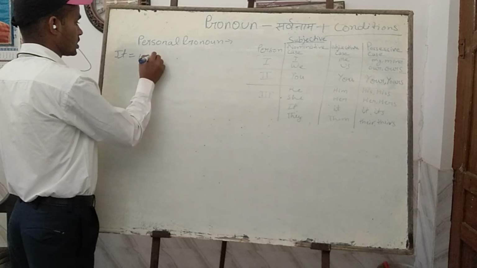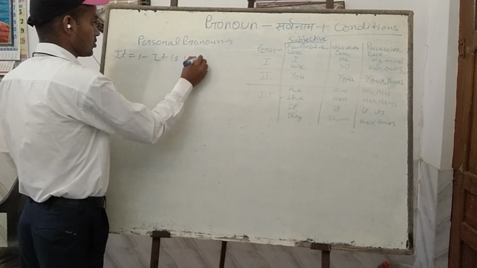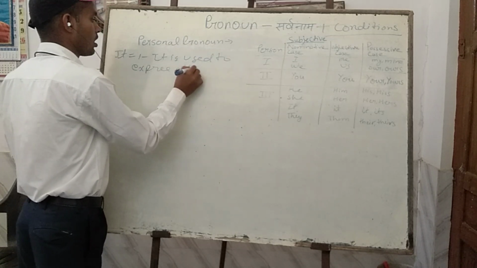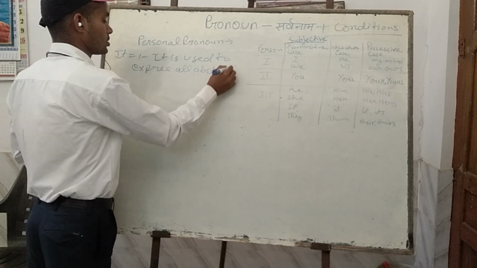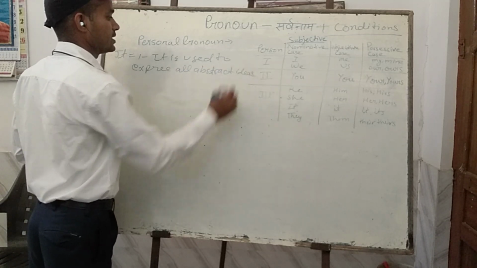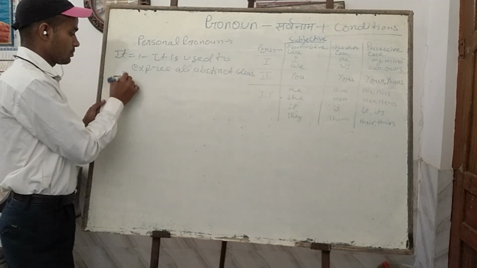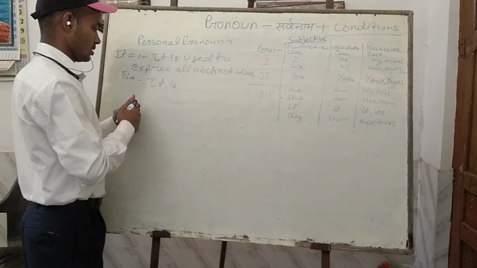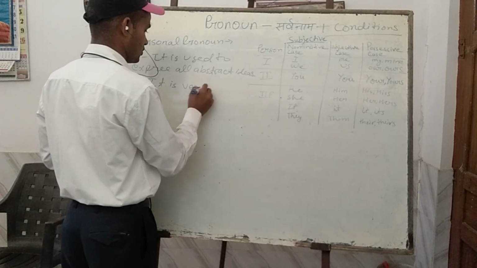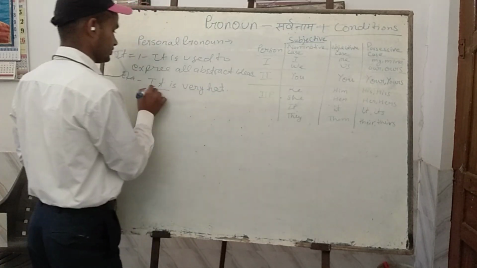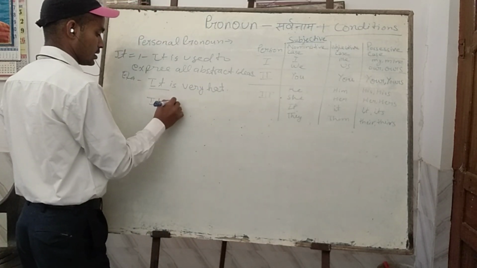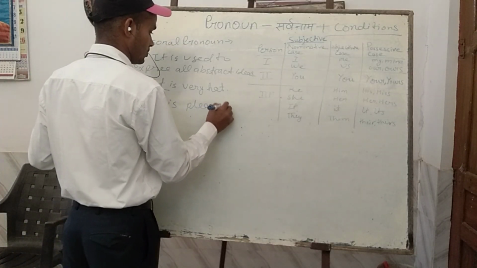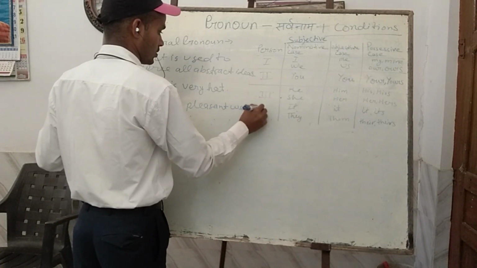First, "it" is used to express all abstract ideas. Examples: "It is very hot." "It is pleasant weather."